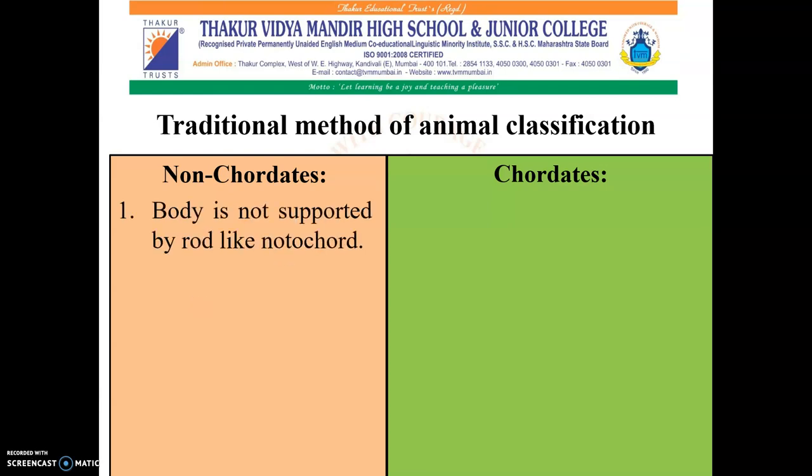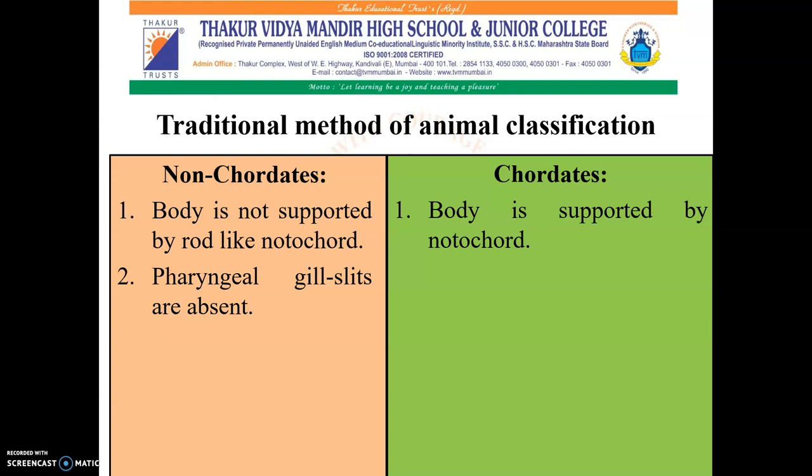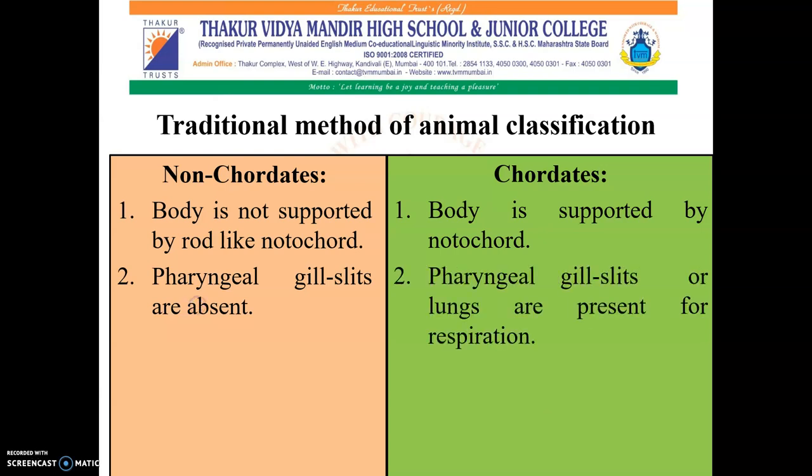In non-chordates, the body is not supported by a rod-like notochord. So notochord is absent in non-chordates, whereas the body is supported by the notochord in chordates. Pharyngeal gill slits are absent in non-chordates, whereas pharyngeal gill slits or lungs are present for respiration in the body of chordates.